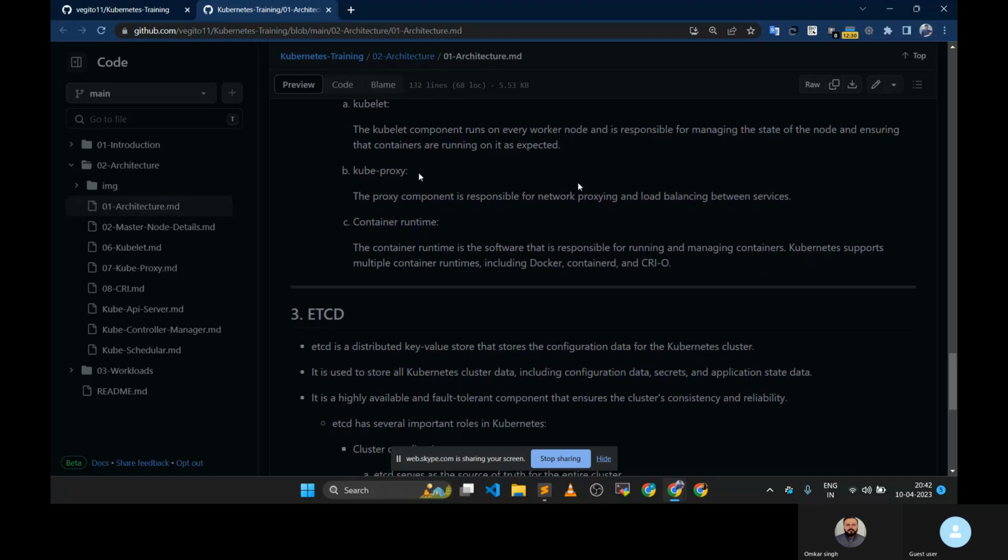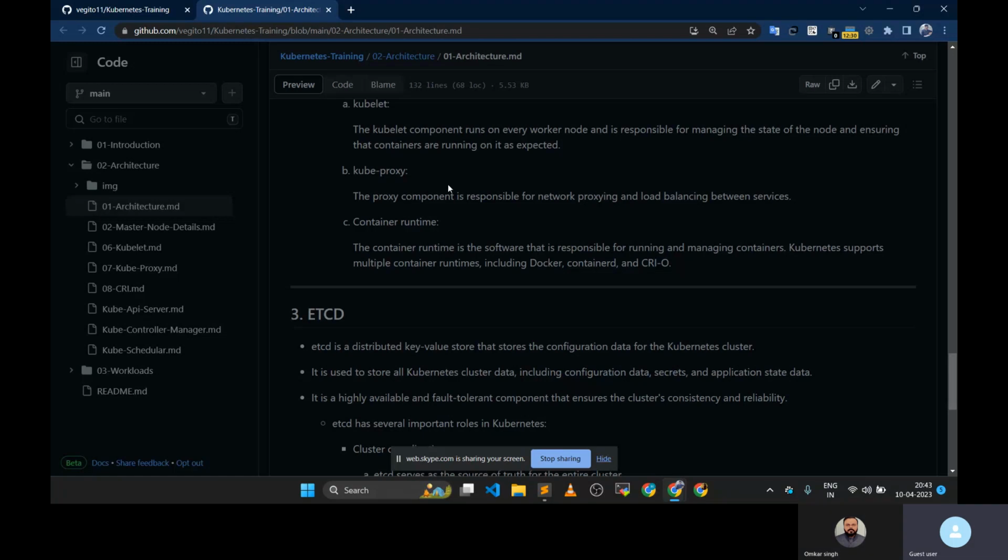Okay. Now the next thing is the kube proxy. So what is the kube proxy? Can you explain? Yes, yes. Can you explain what is the use of kube proxy? Proxy is responsible for balancing the load between the services and also provides the connectivity of the internet also, right? Right, not the internet, interconnectivity.